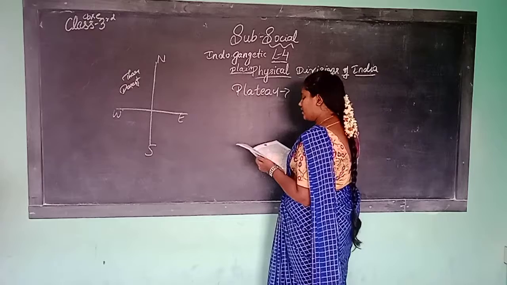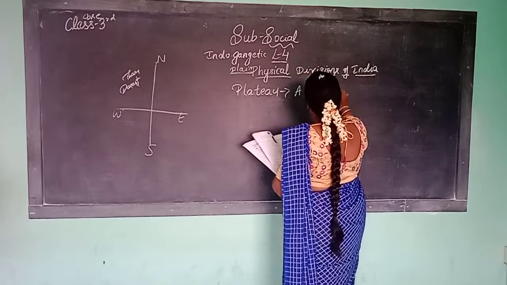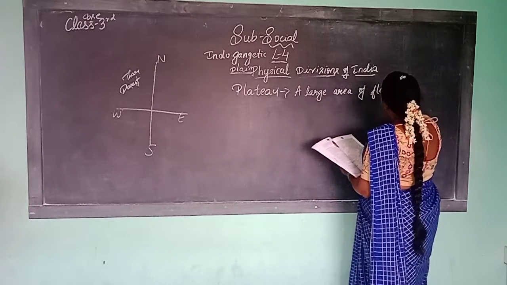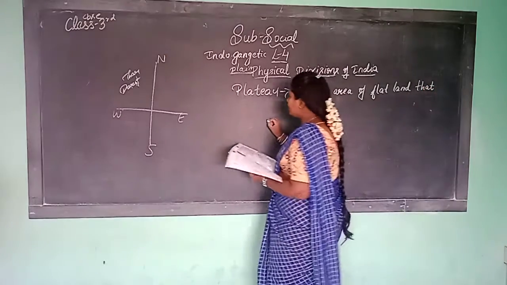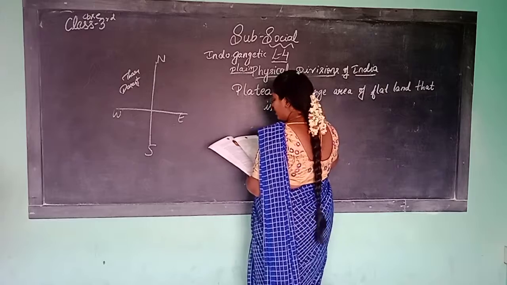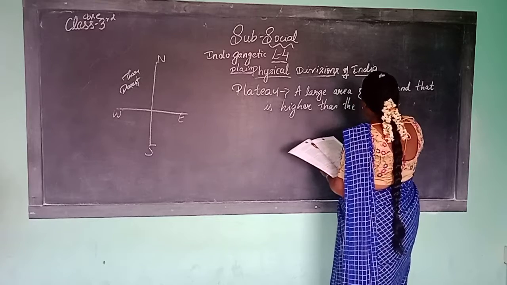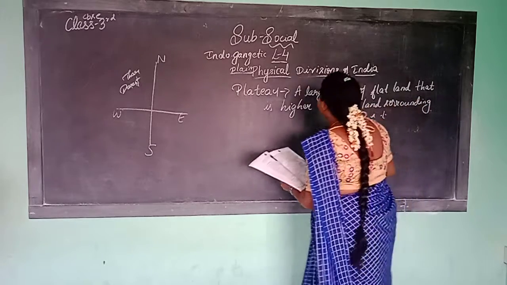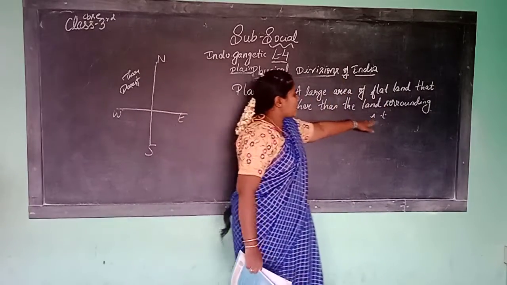So what does plateau mean? A large area of flat land that is higher than the land surrounding it.